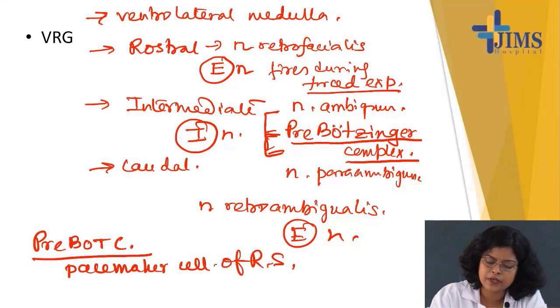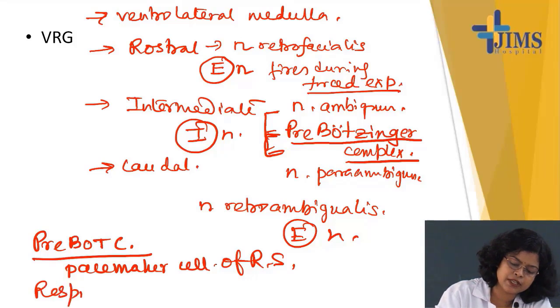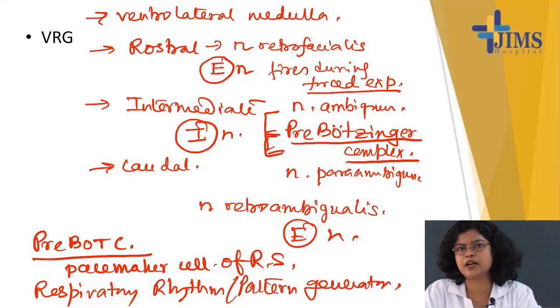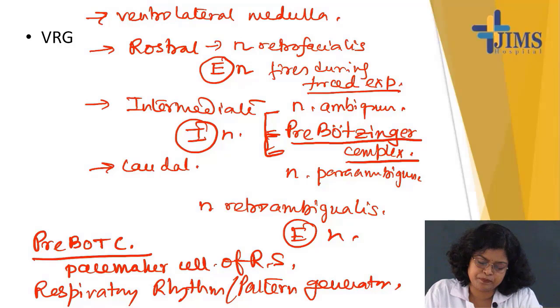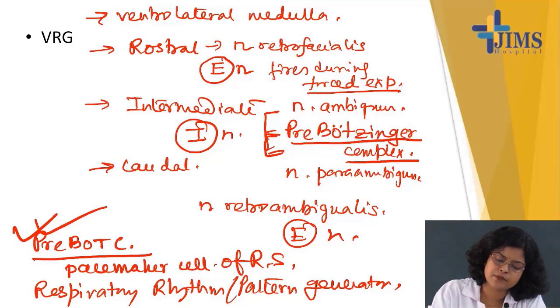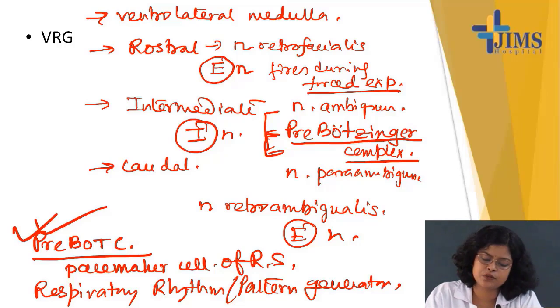Okay. Now they are known as respiratory rhythm generator, respiratory rhythm or pattern generator. Remember. So now in the respiratory system also we are getting one pacemaker cell which is known as pre-Bötzinger complex. This pre-Bötzinger complex sets the basal respiratory rhythm. Okay, and it is known as respiratory rhythm or pattern generator.